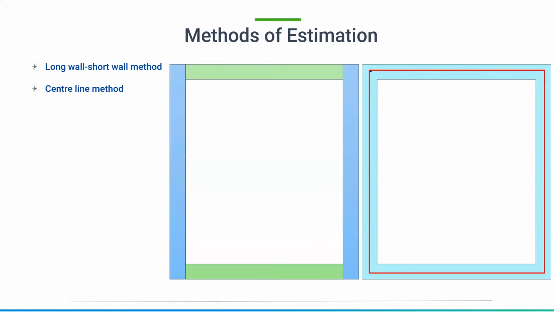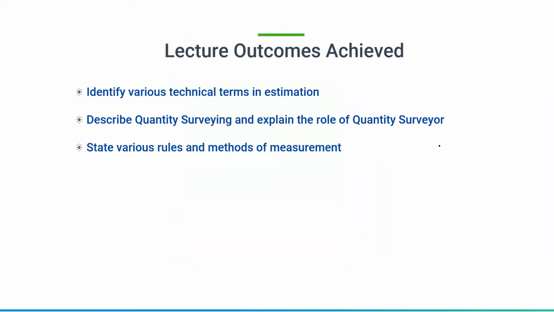So the center line method is the easiest one and the quickest one to determine the quantities of each item of work. Okay, so these are the two methods, the long wall short wall method and the center line method, which we are going to use in our estimation. First we will see the long wall short wall method and then the center line method. If anyone is having any sort of doubt till now, you can ask me.